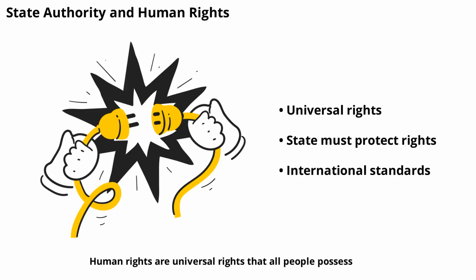Human rights are universal rights that all people possess, regardless of where they live. State authority must respect and protect these rights, even when enforcing laws or maintaining order. International agreements, such as the Universal Declaration of Human Rights, set standards that states are expected to follow.